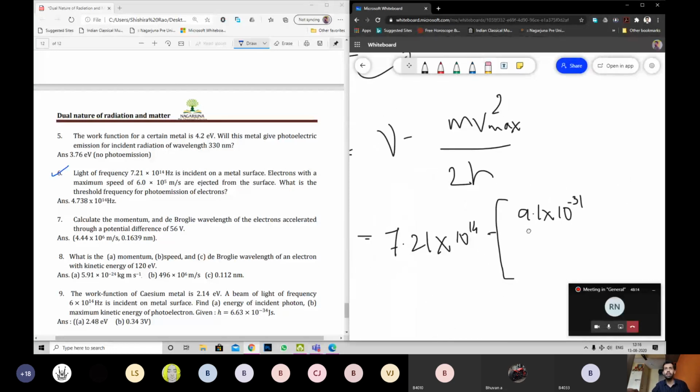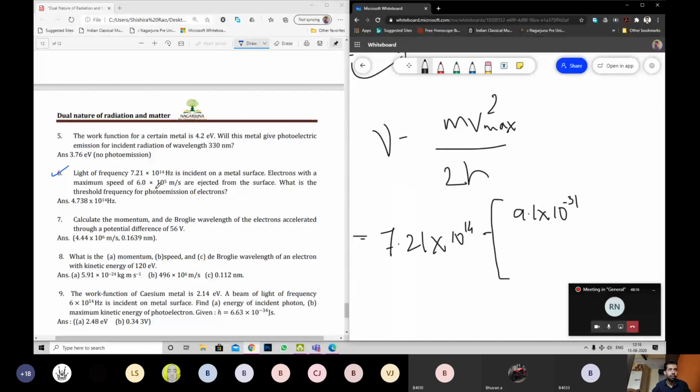v max square. The maximum velocity is given, and it says v max square into 6 square, which is 36, into 10 power 5 square, which is 10 power 10. That is v max square.